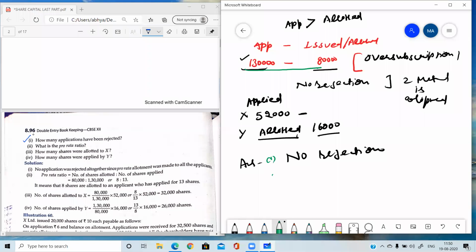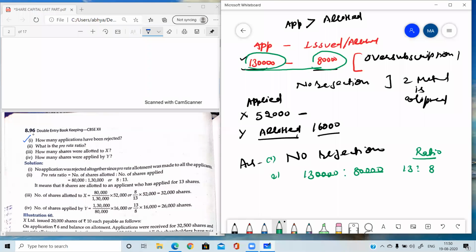Second question, what is the pro rata ratio? So the ratio you need to make with these figures. 1,30,000 applicants were there and you have issued them only 80,000 shares. So the pro rata ratio is 13:8. This is the pro rata ratio.